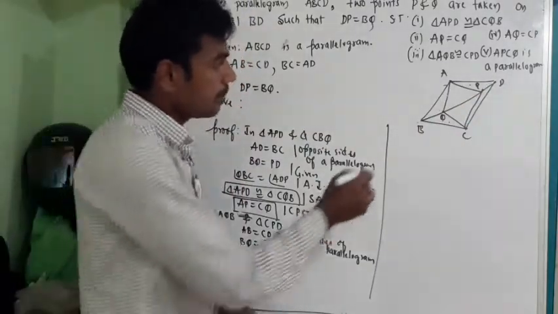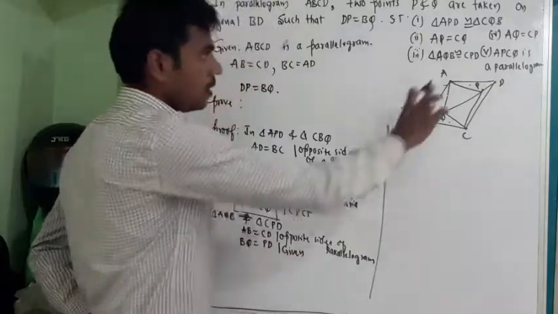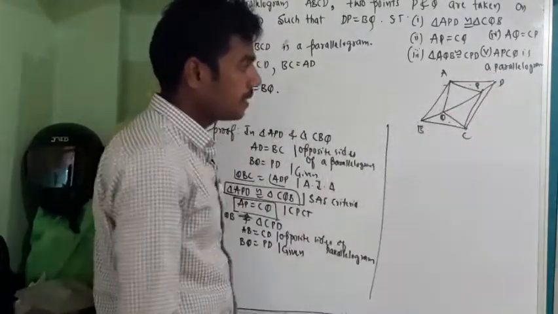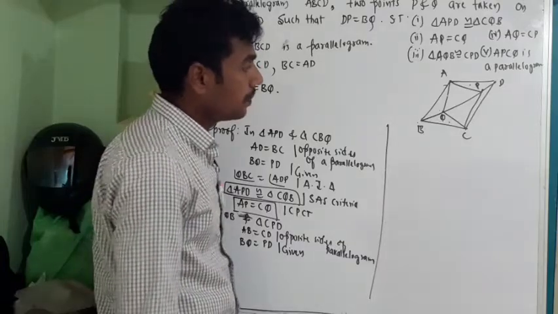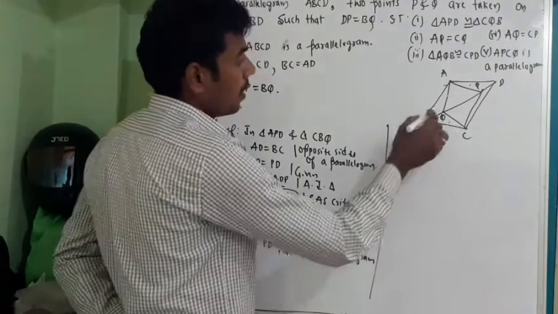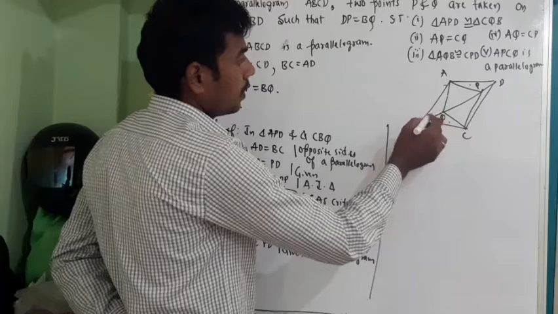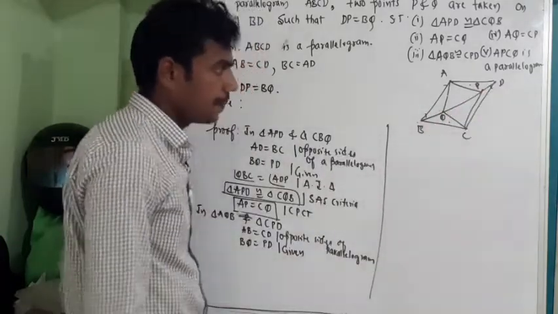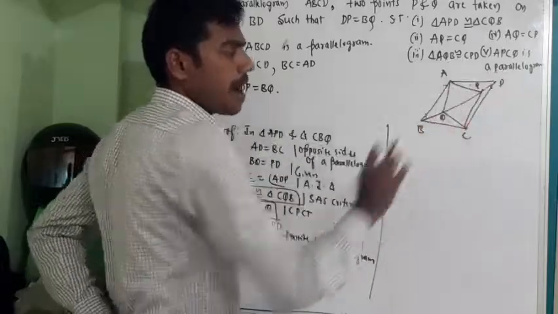So next, what can I say? What is similar in this? One is these two sides are equal. Other is BQ is equal to PD. It is given. So next, this angle will be equal to this angle because AB is parallel to CD.